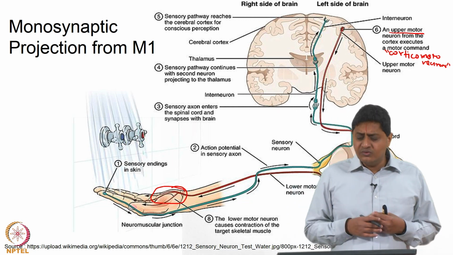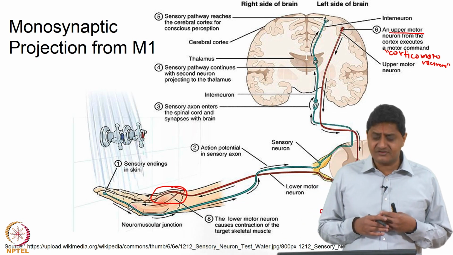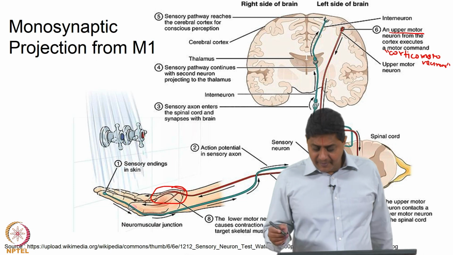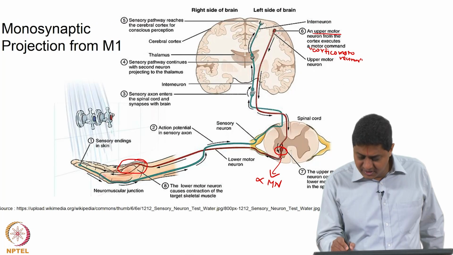A question is, how are the other muscles in the body controlled? There are several hundreds of muscles in the body. How are the others controlled? Well, let us take a different case. So, here is another neuron.